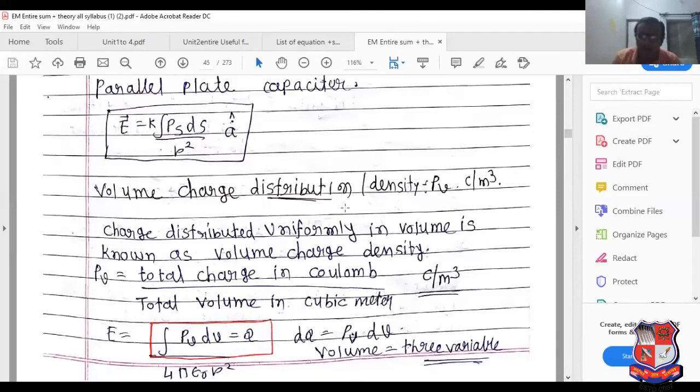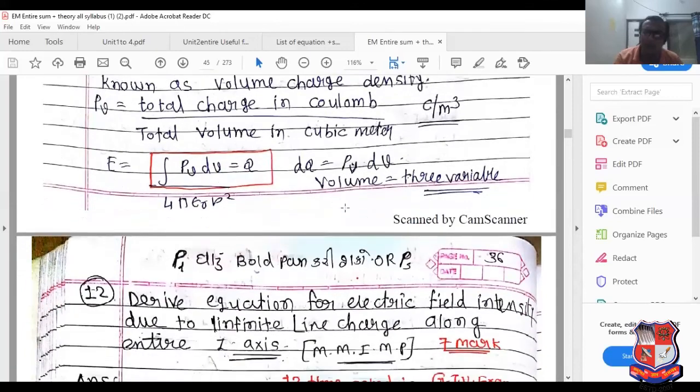Now volume charge distribution. Charge distributed uniformly in the volume is known as volume charge density. So rho v equal to total charge in coulomb divided by total volume. So Q equal to volume integral of rho v dv. So E equal to volume integral of rho v dv divided by 4 pi epsilon 0 R square. So it is the final equation related to volume charge distribution.